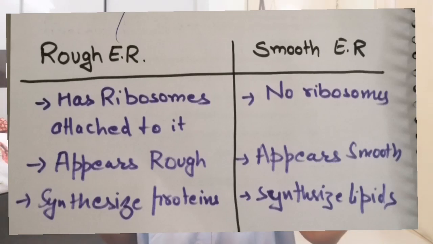So what is the function of smooth endoplasmic reticulum? Its function is to synthesize lipids. Together you will say that the function of endoplasmic reticulum is to synthesize proteins and lipids. Actually, it is the RER part which is synthesizing proteins, and in that also, it is actually the ribosomes which are synthesizing proteins. And the SER part is synthesizing lipids. So together you say that endoplasmic reticulum synthesizes proteins and lipids, which are essential for the functioning of the cell.